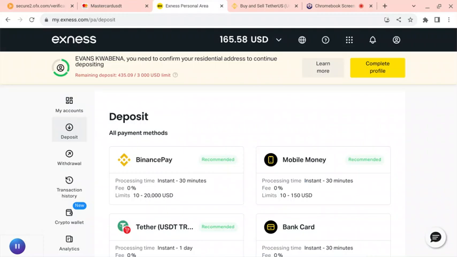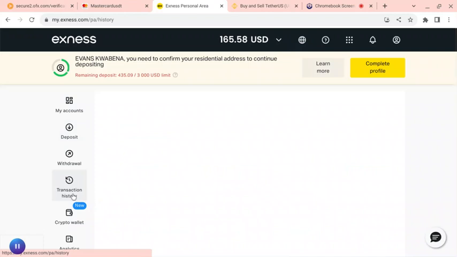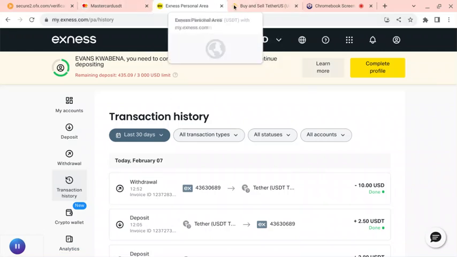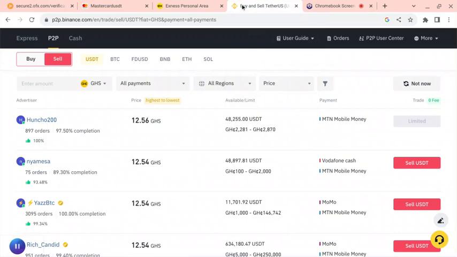Then you see the money I have right now. Let me just transfer 10 USDT. Have you seen that? I just withdrew 10 USDT to Binance, and I made profit from it.